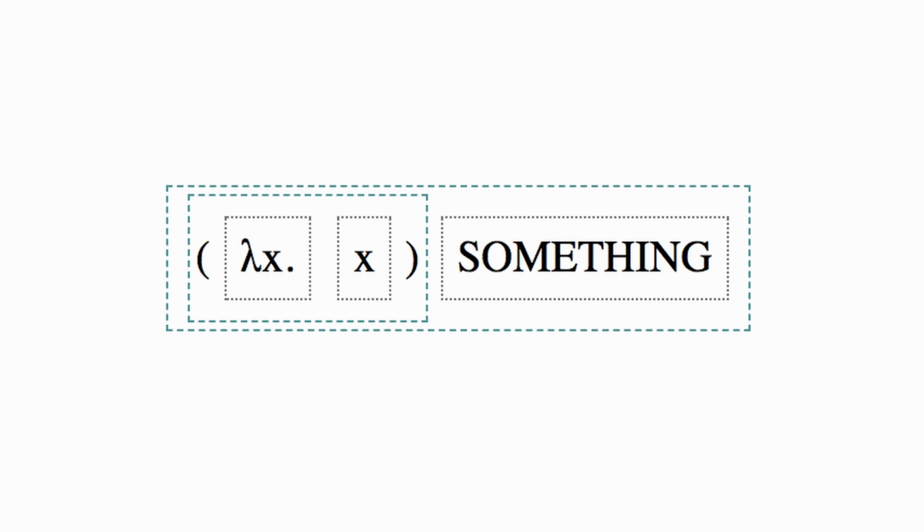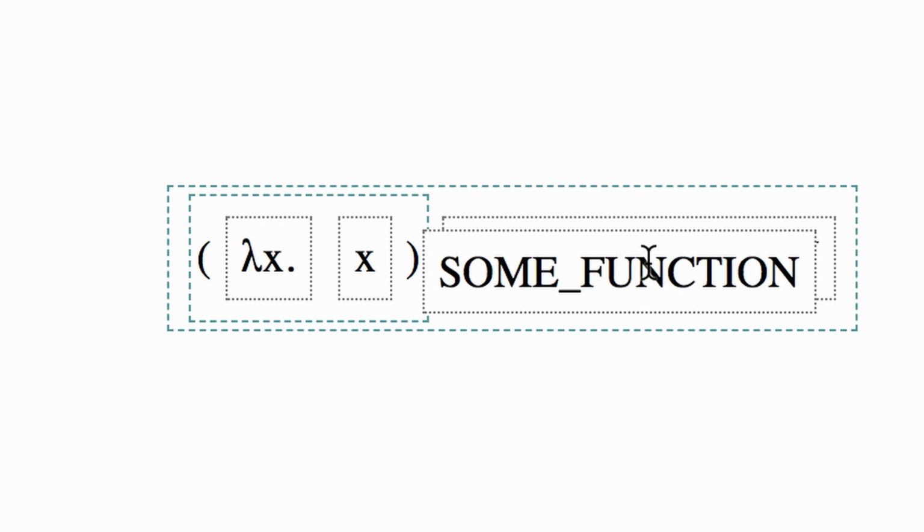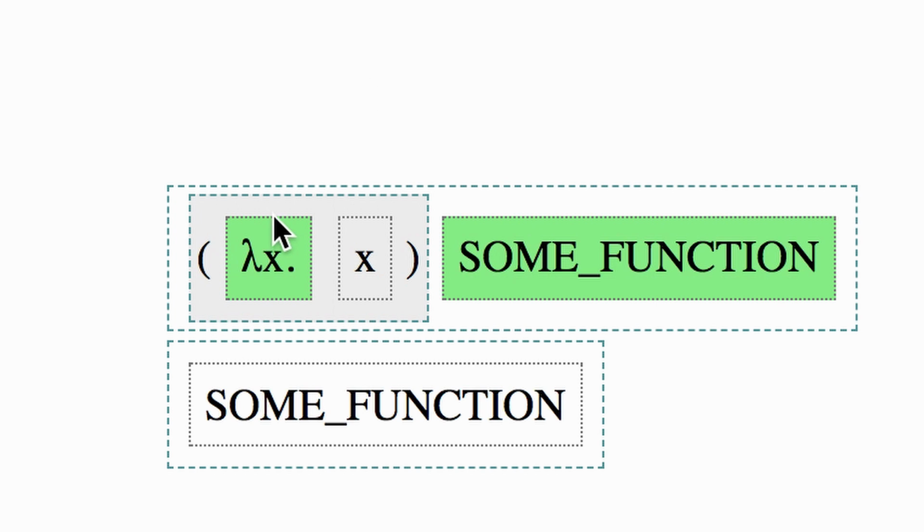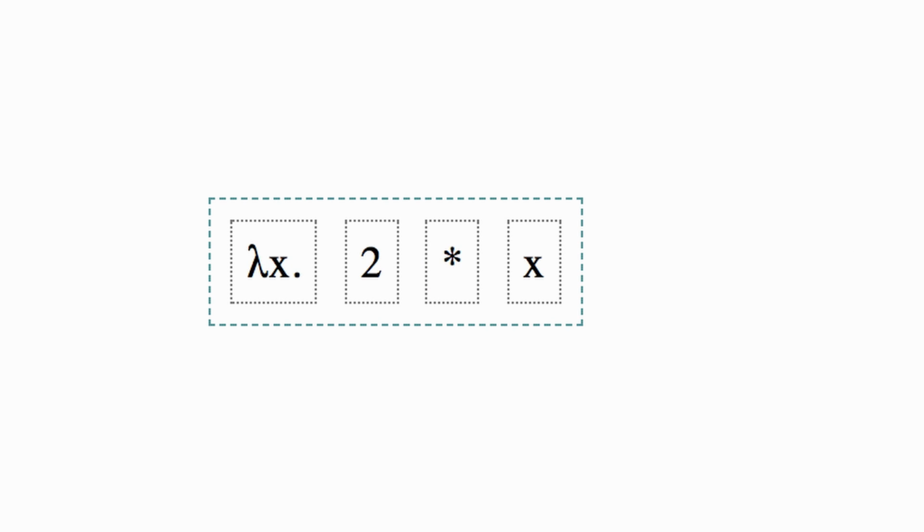Here's the simplest possible function, the identity function, expressed in lambda calculus. It takes in some value, call it x, and returns that same value. This part is the abstraction which binds whatever value we take in to the variable x in the expression, which is the rest of the function. This is how we apply the function to some value, which is actually some function, remember, because everything is functions. Or, suppose that we want to represent our original example, 2x, in lambda calculus.